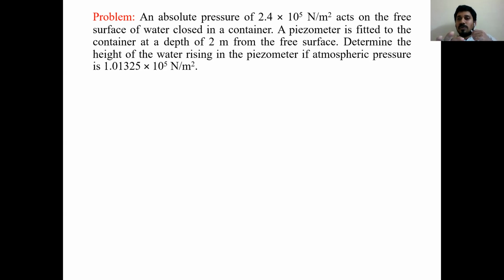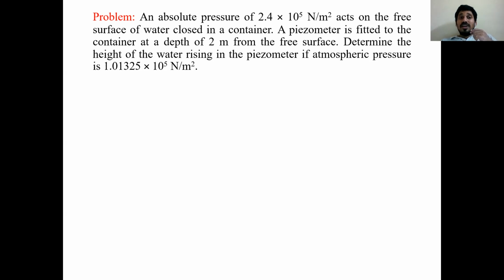That water is placed in one container. A piezometer is fitted to the container at a depth of 2 meters from the free surface.